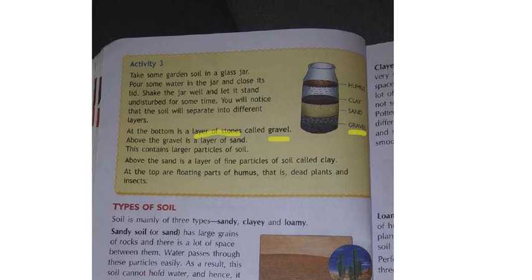Above the gravel is a layer of sand. Sand means ushka. First down it is gravel, after gravel sand is there. See, this one, skin color, is sand. Next, after sand, what is there? This contains large particles of the soil. This sand contains many particles from the soil. Next, above the sand is a layer of fine particles of soil called clay.